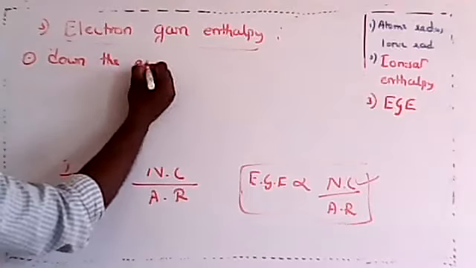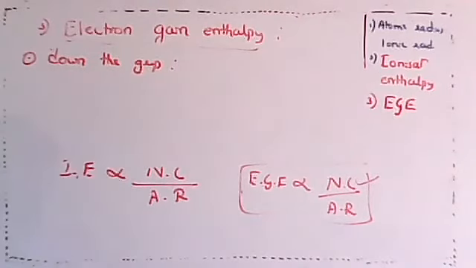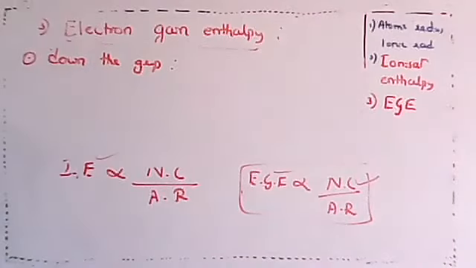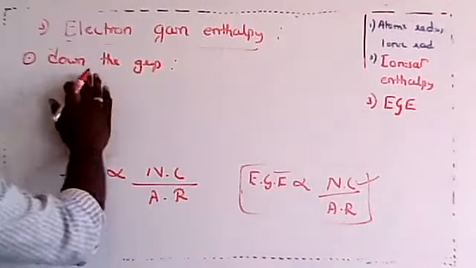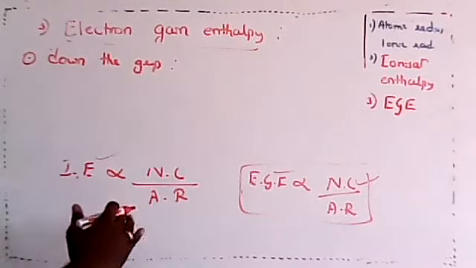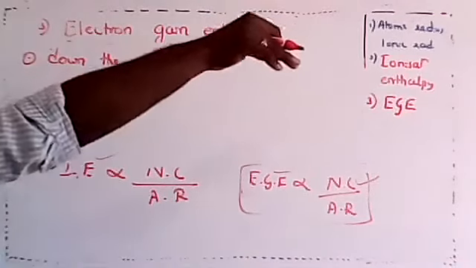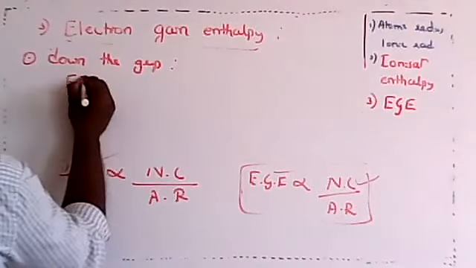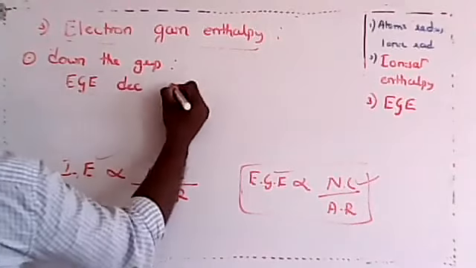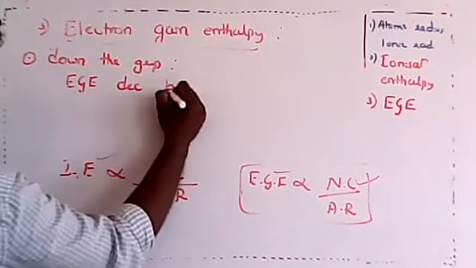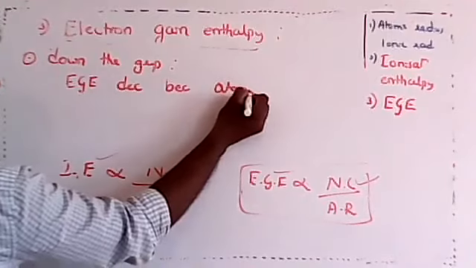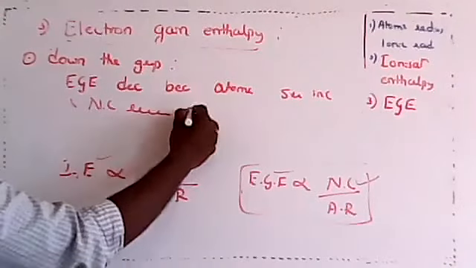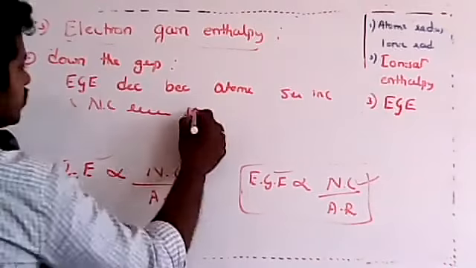Down the group, size increases. Yes, they are directly proportional, but they are not related to one another. Don't worry, we need to understand this. So down the group, we'll compare now. What would happen? Down the group, atoms are becoming bigger and bigger. You are adding the electron away. Attraction is less, energy is less. Size increases, so therefore electron gain enthalpy decreases. Down the group, electron gain enthalpy decreases because atomic size increases and nuclear charge remains the same. Got it? Nuclear charge remains the same.